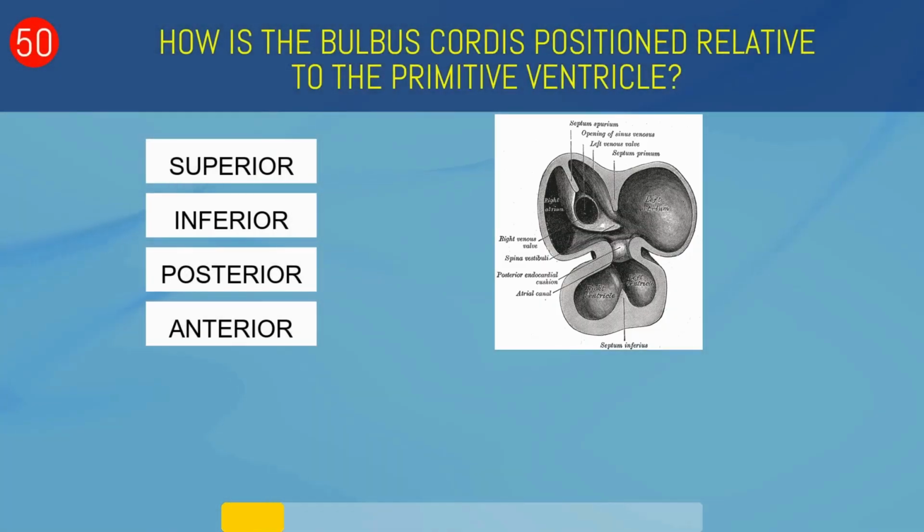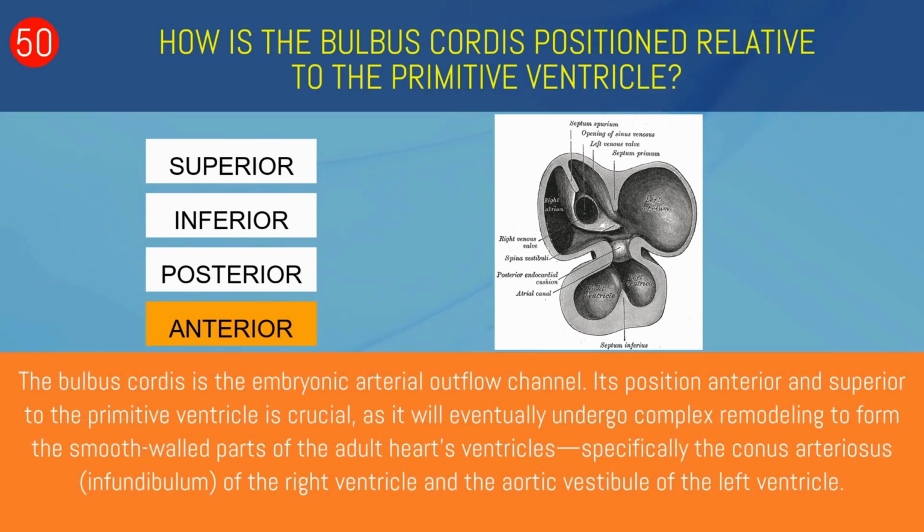How is the bulbus cordis positioned relative to the primitive ventricle? Superior, inferior, posterior, or anterior? Anterior. The bulbus cordis is the embryonic arterial outflow channel. Its position anterior and superior to the primitive ventricle is crucial, as it will eventually undergo complex remodeling to form the smooth-walled parts of the adult heart's ventricles, specifically the conus arteriosus of the right ventricle and the aortic vestibule of the left ventricle.